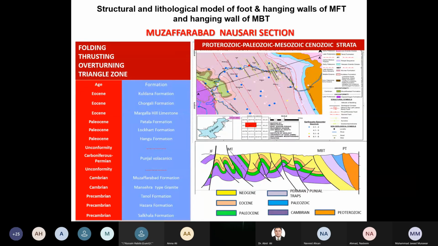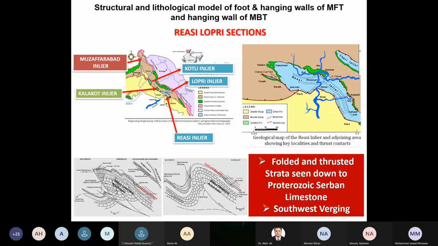And you reach the Nusari point where you can easily see the Panjal traps, the volcanics, lava flows, pillow lavas, and many features, and these types of rocks are clear reflections of the oceanic domain and of the rifting stage.